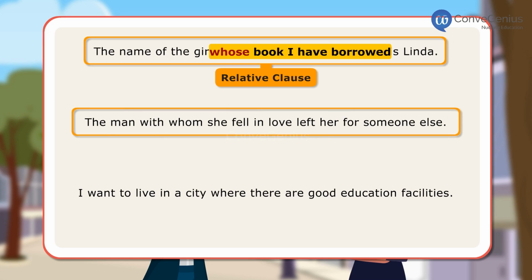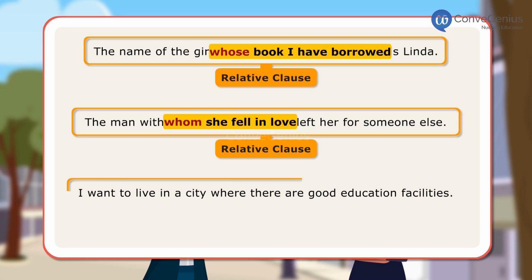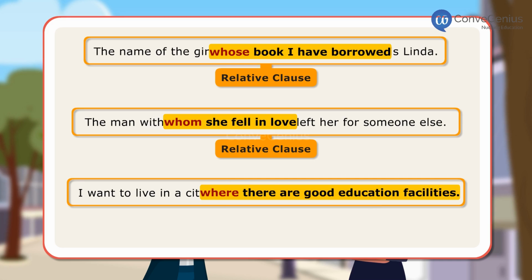In the second sentence, whom she fell in love is a relative clause. Whom is used here with the preposition with. In the third sentence, where there are good education facilities is a relative clause. Where has been used here since we are speaking about a place.